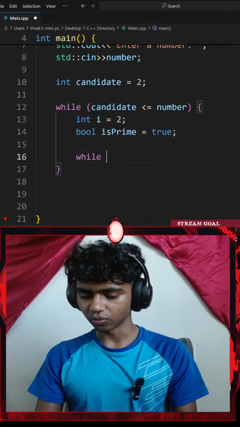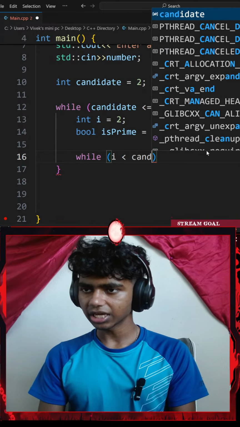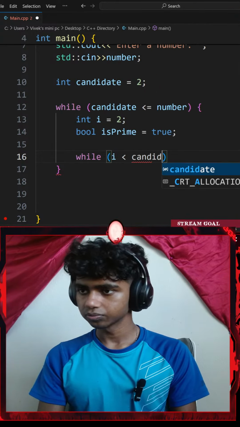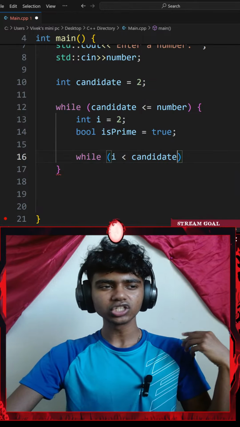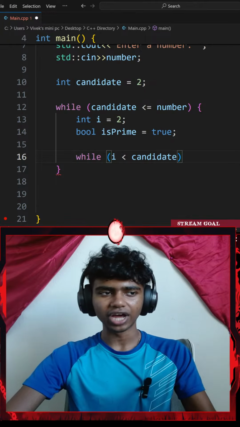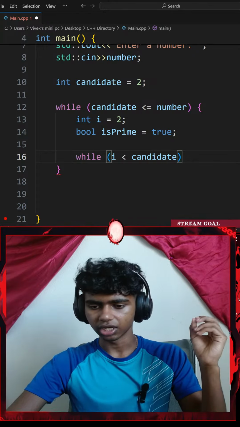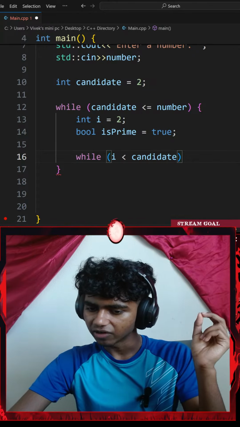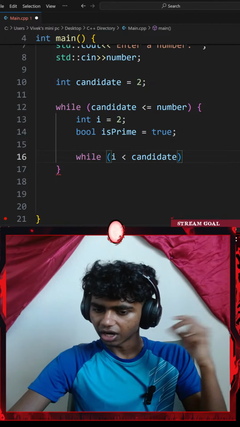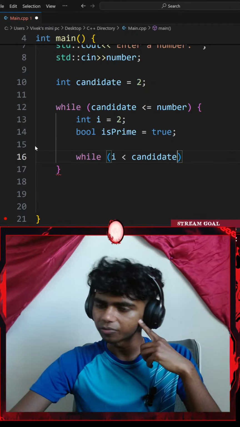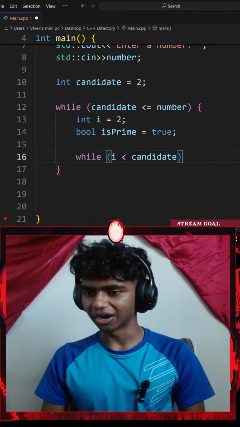So let's go with a nested while loop. So I'll go with while, a pair of parentheses, while i is less than my candidate. While i is less than my candidate, I check if my candidate modulus i equals 0. If that does happen, my isPrime variable is going to be equal to false, and I break. I see, you may try without flag, just check if i equals number after the inner loop. Honestly, I'll definitely check after the flag, once I actually do it with the flag, because I do want to see how it works.